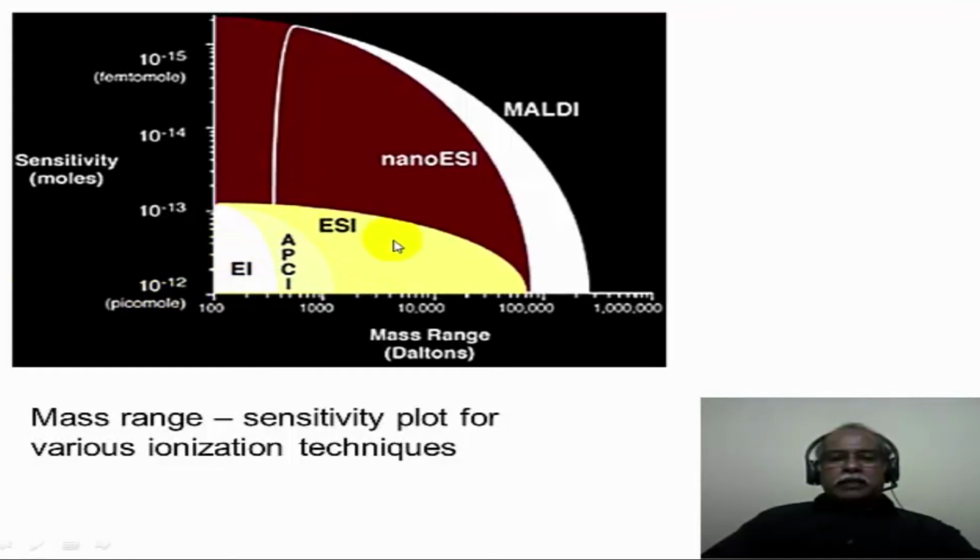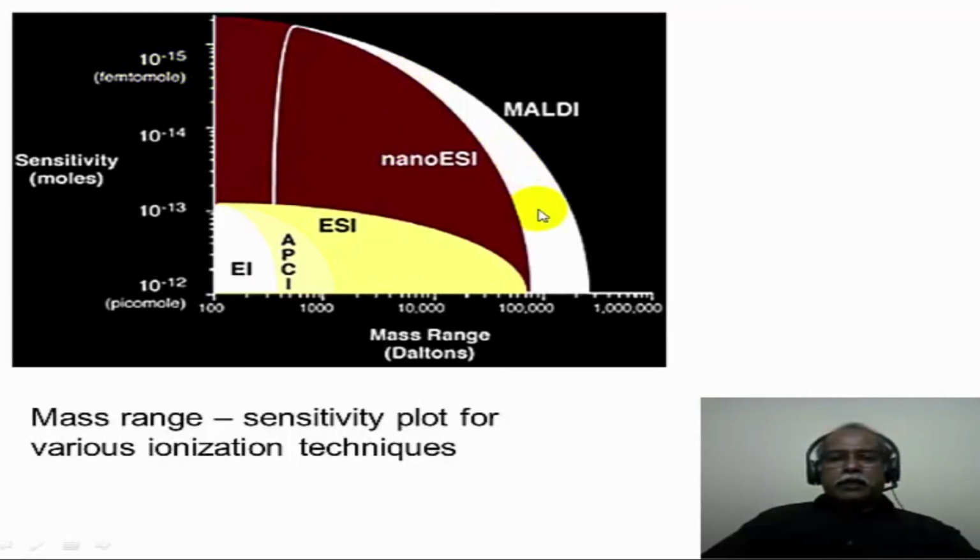The electrospray ionization mass spectrometer, which is typically used for macromolecular systems, has a fairly large mass range. It is not useful for small molecular weight compounds, but it is very useful for large molecular weight compounds of the order of 100,000, which are typically proteins, DNA, and similar biomacromolecules. The sensitivity is essentially good. It has picomolar to subpicomolar sensitivity. The nano electrospray ionization mass spectrometer has a huge sensitivity. It can go up to femtomolar concentration of the analyte.